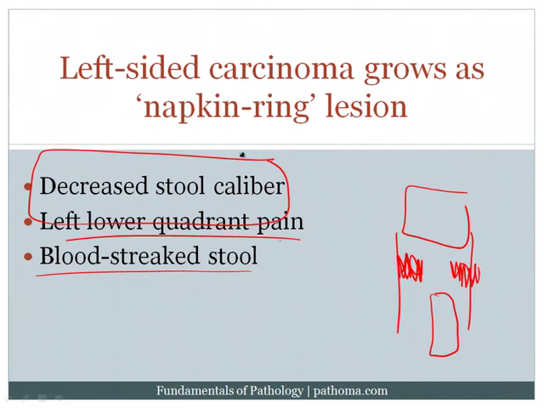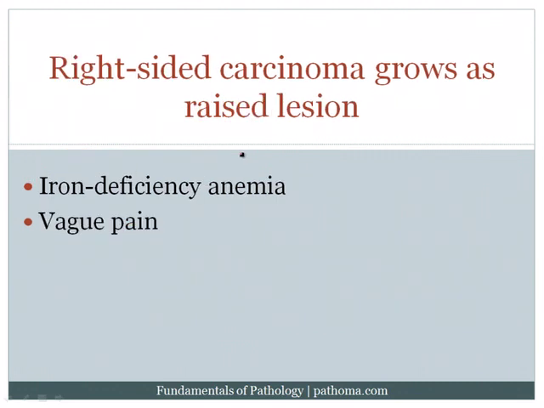Also important to note that the adenoma-carcinoma sequence tends to be more on the left side than it is on the right side. At the same time, we can also develop right-sided carcinoma, and the interesting thing about right-sided carcinoma is that it tends to grow as a raised lesion. So if this is the right side, it tends to grow as this kind of bump or raised lesion on the surface of the colonic mucosa. Now again, this isn't a polyp. It's not arising from an adenomatous polyp. It just simply grows as a raised lesion on the surface.